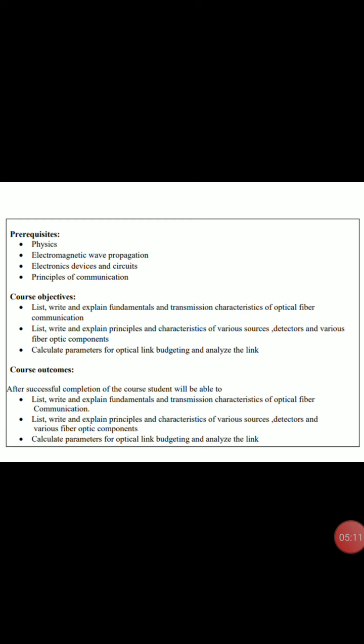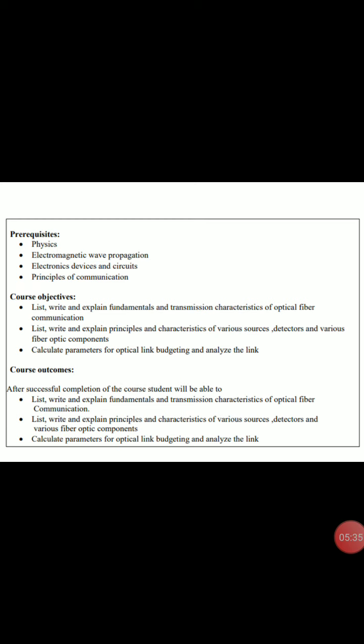Second objective is to list, write and explain principles and characteristics of various sources, detectors and various fiber optic components. Means how the source is manufactured, how the detector is manufactured, and how the whole optical fiber transmission line is transferred, that you have to study.